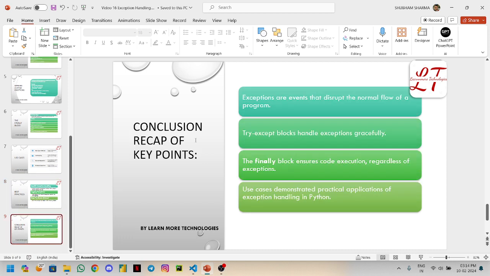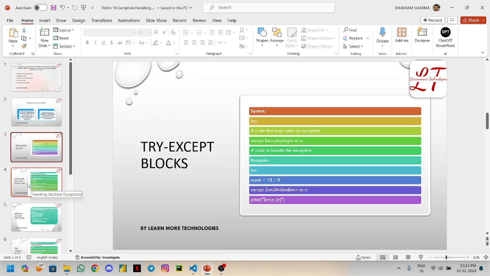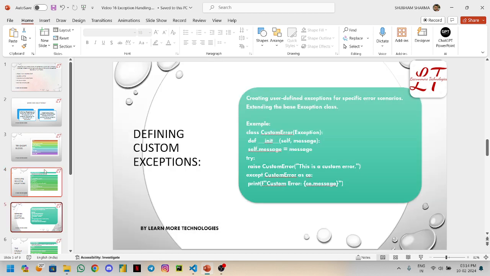To summarize what we have done: exceptions are events that disrupt the normal flow of a program. Second, try except blocks handle exceptions gracefully. Third, the finally block ensures code execution regardless of exceptions. And fourth, use cases were demonstrated, and we have already covered try except, custom exceptions, and multiple exception handling.